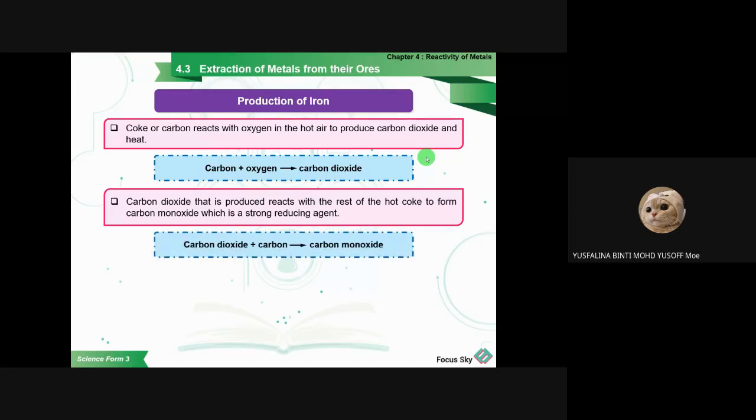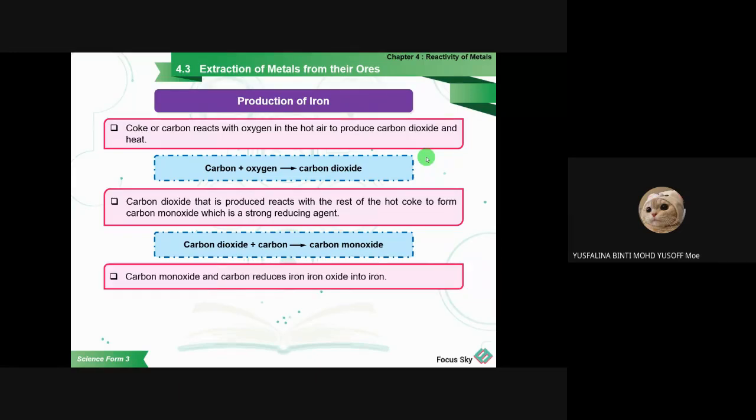So the carbon dioxide will react with carbon. Where does the carbon come from? It is from the rest of the coke that is not yet burned. So carbon dioxide and carbon react to produce carbon monoxide. This carbon monoxide is the one that will take the iron from the iron oxide. It will extract the oxygen from the iron oxide and we will get the iron. So the carbon monoxide and carbon will reduce the iron oxide into iron.